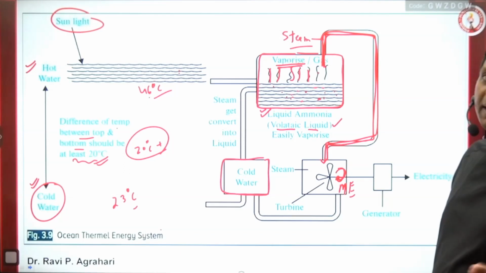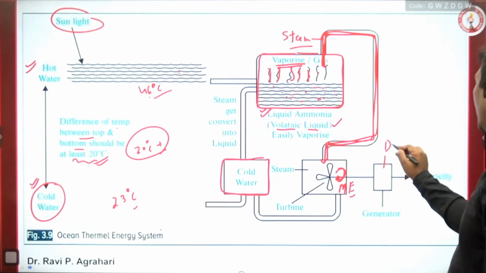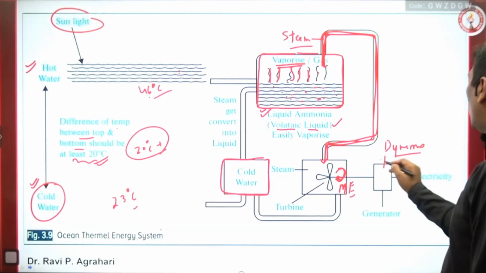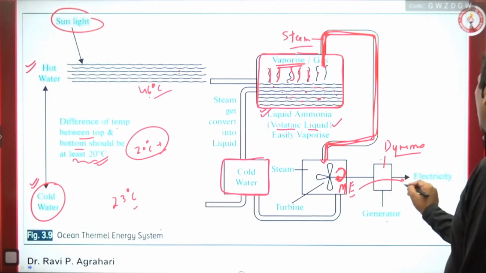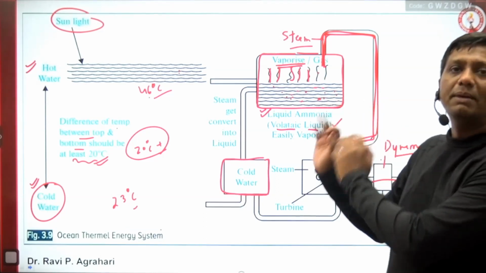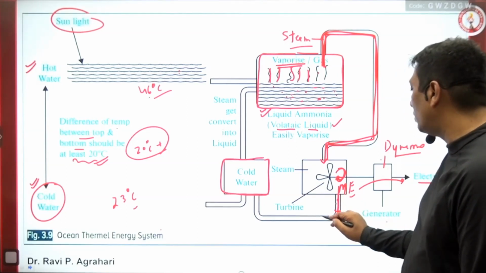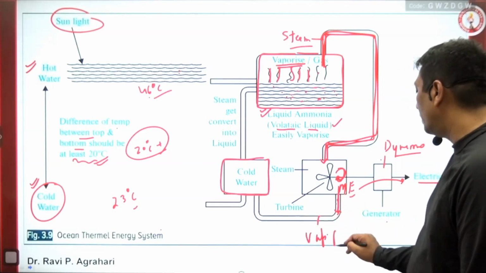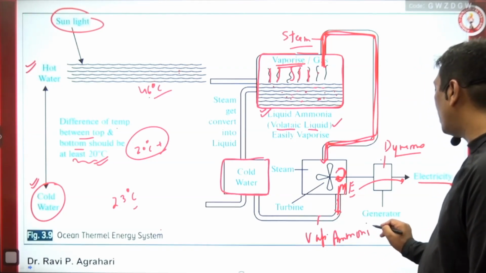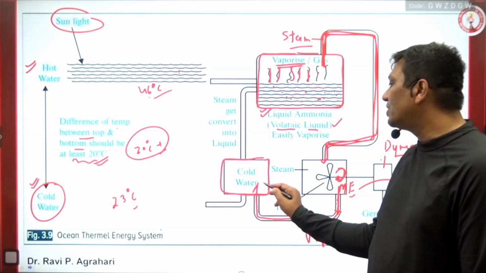When the turbine starts to move, what do we get? Yes, you know very well, mechanical energy. At the back side is the dynamo or generator. And what is the dynamo generator doing? It converts mechanical energy into electricity, which goes to charge the batteries and so on. And those vaporized ammonia, in the form of pressure, is going to come toward the next chamber.